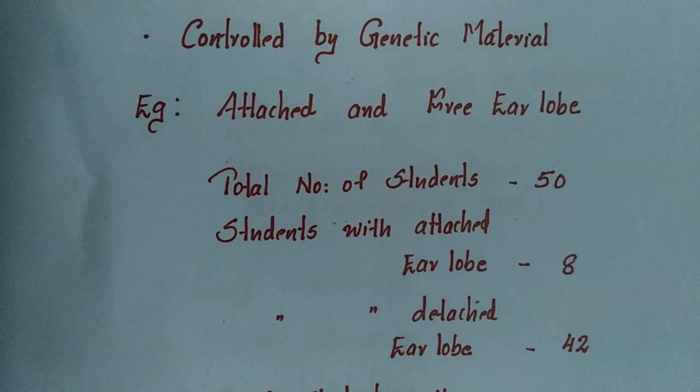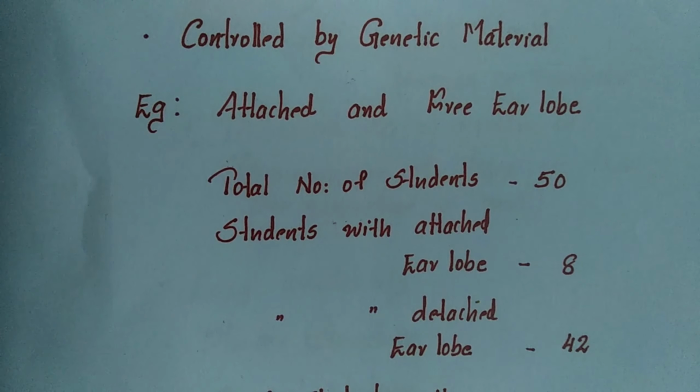Now listen, I will read a problem. Observe the lower part of the pinna, or earlobe, of your classmates. In the whole class you can observe your friends and find that there are two types of earlobes: one is free, hanging separately, and the other is non-hanging, that is attached.